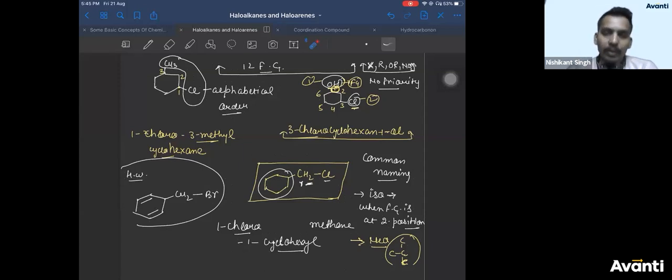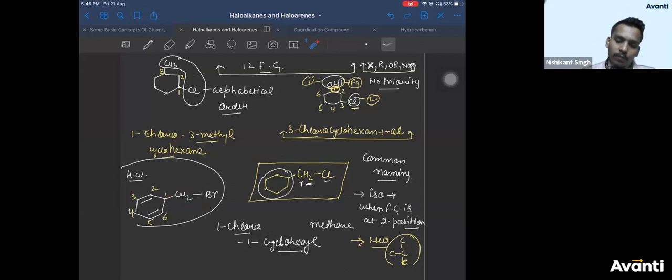Let's see this. First thing is, your parent chain is not methane now. Your parent chain is cyclohexene now. Why is your parent chain cyclohexene, not methane? Anybody who can tell? Because the double bond is considered as a functional group. It has some priority. Bromine does not have priority. So you have to consider as the main chain the one having the double bond. Let us number it, 1, 2, 3, 4, 5, 6. This is your main chain.